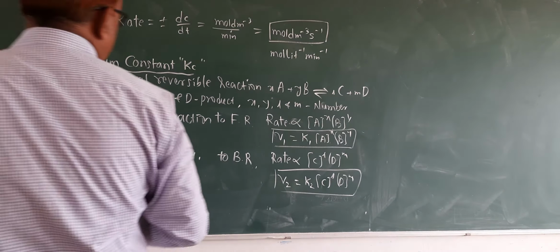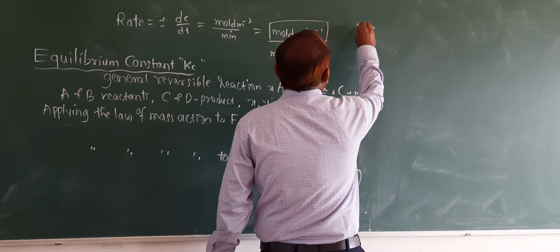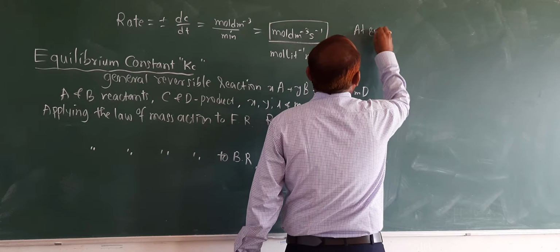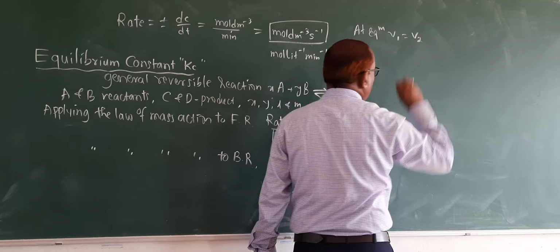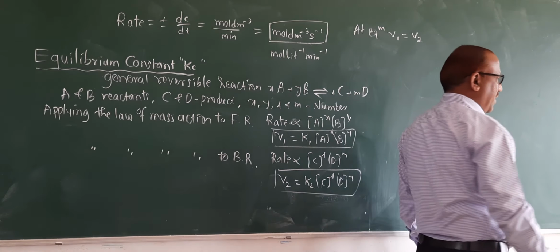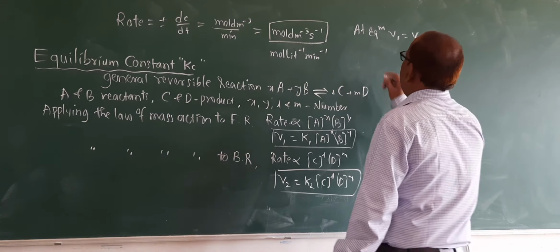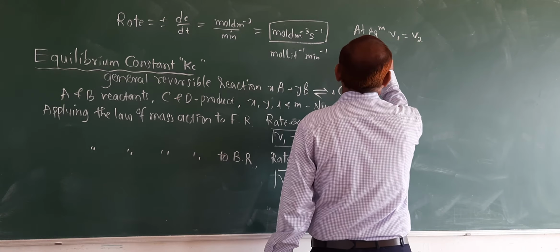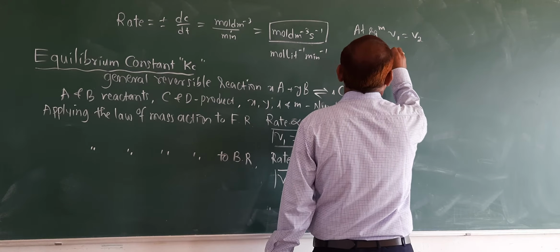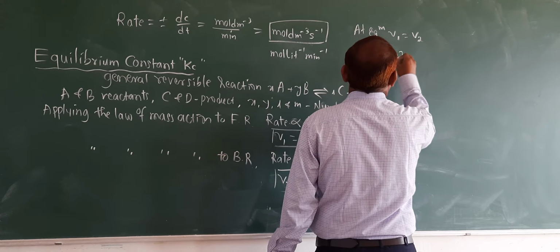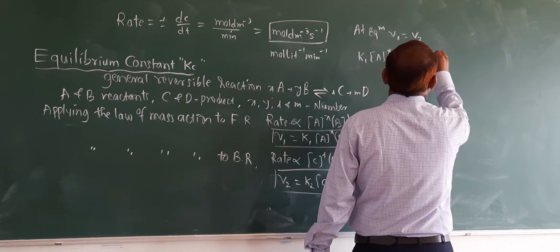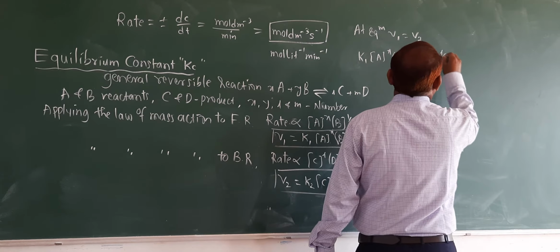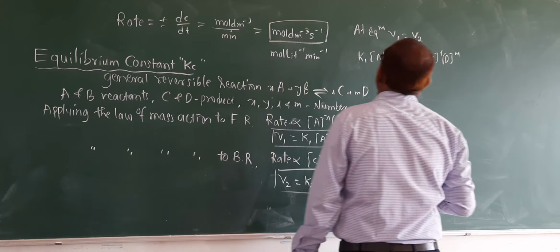We know that at equilibrium the velocity of the forward reaction is equal to velocity of backward reaction. v1 is equals to v2. Put the values: k1 into [A]^x into [B]^y is equals to k2 into [C]^l into [D]^m.